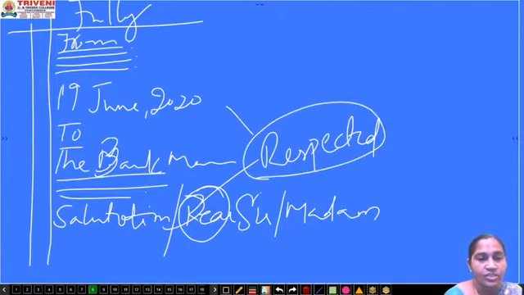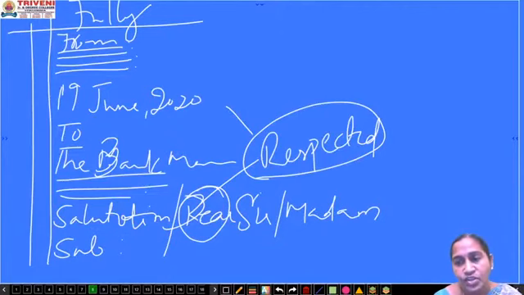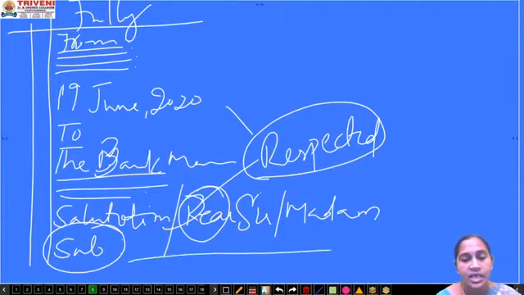Okay, after salutation, you have another important thing, that is the subject. Subject is required. Whenever you write an official letter, the subject plays a main role because the other person doesn't have enough time to go through each and every letter. By simply seeing the subject, they will give importance to that particular letter.